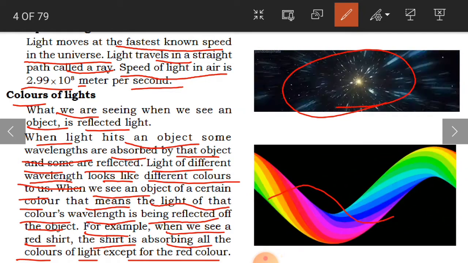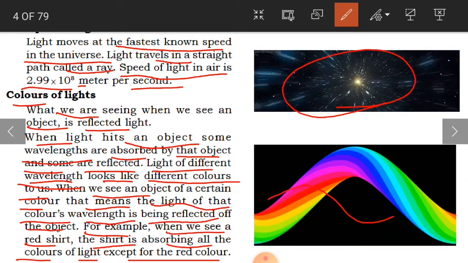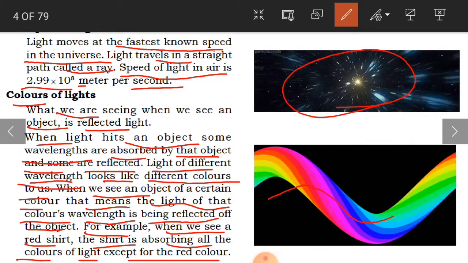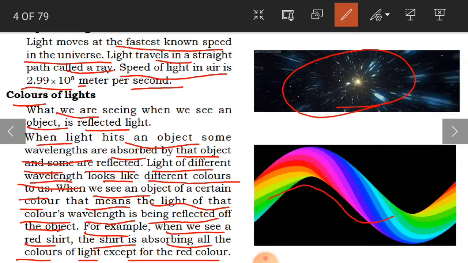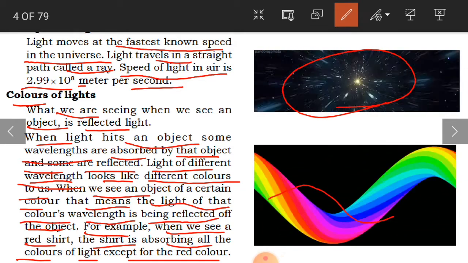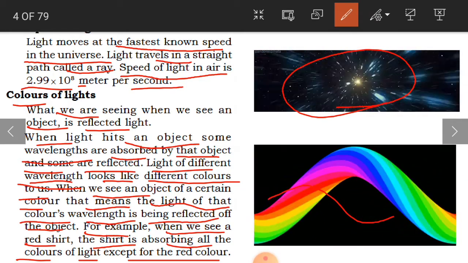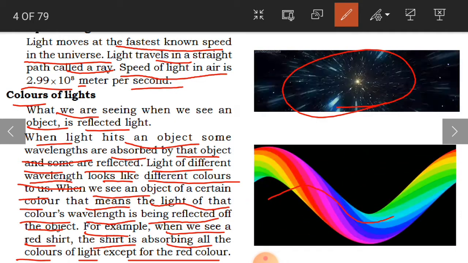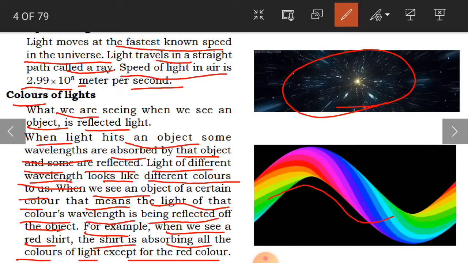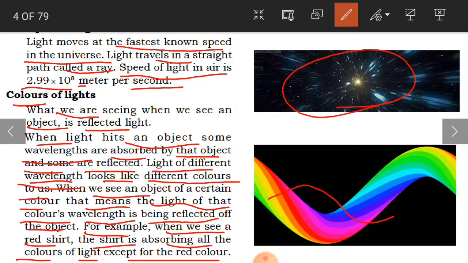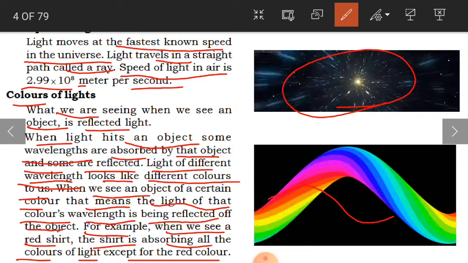But if you throw the same red color on that shirt, you will not notice it because it has been absorbed. Clear, children? Except the red color.